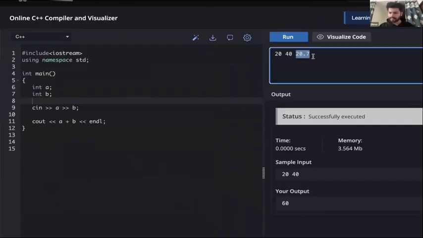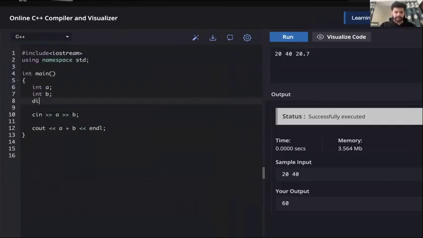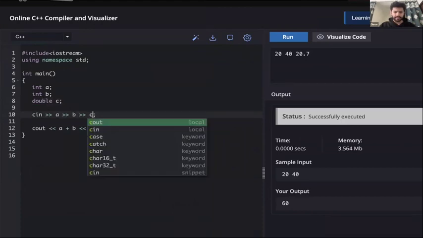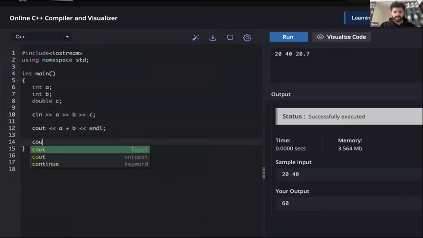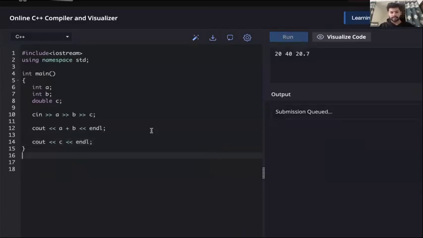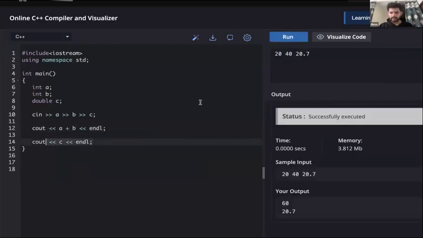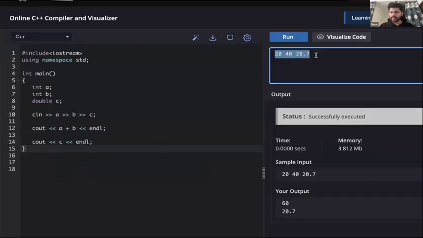Is this an integer? This is a floating point number. So I should either create a float or I should create a double. I'll create a double C and I can do cin into A, B, C. And maybe I can print this C at the end. So now this will print 60 and this will print this 20.7 for us. So that's how the input thing works.